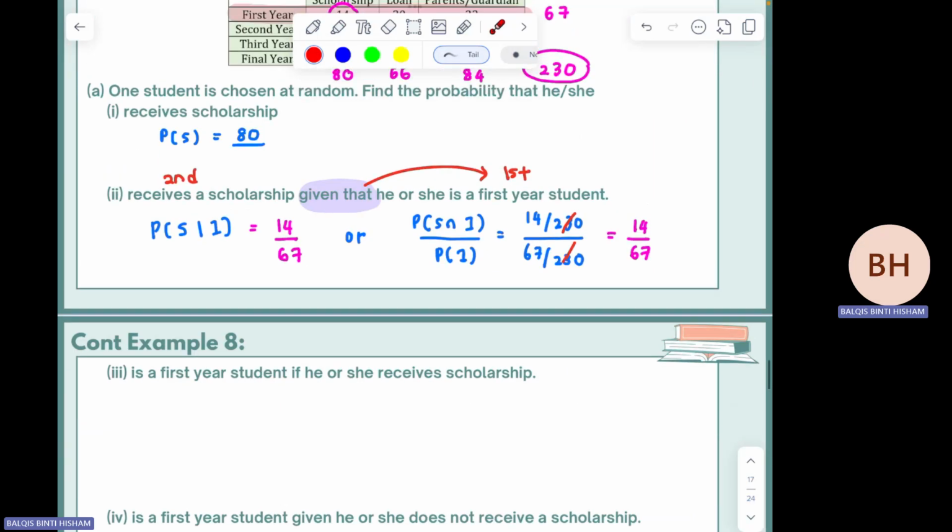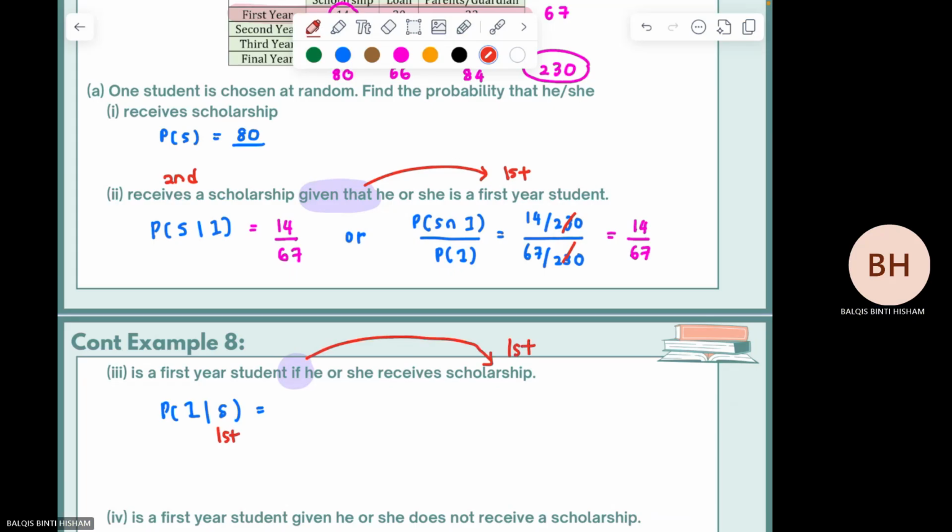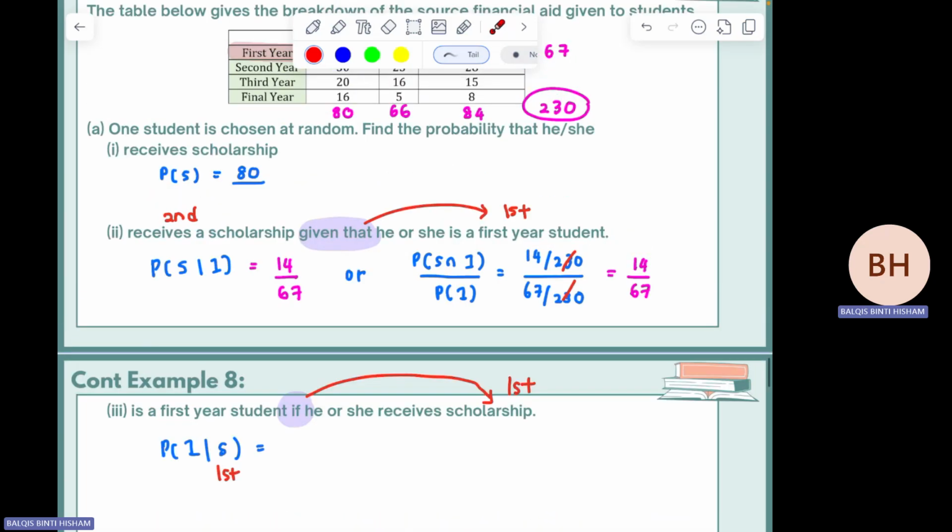Okay, number 3. Is a first year student if... the word "if" also represents the conditional probability. So how can you symbolize? P(first year given that he or she receives scholarship). It is the reverse of the previous one. So which one is your first event? Your first event is after the symbol, after the word "if". So focus on the first event only.